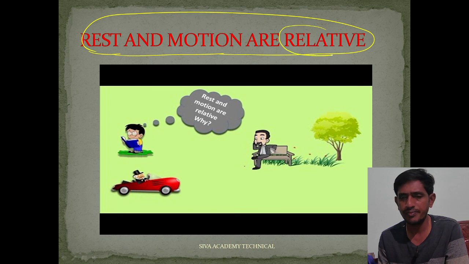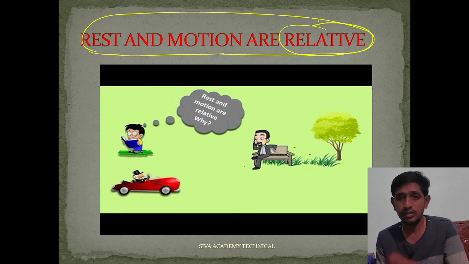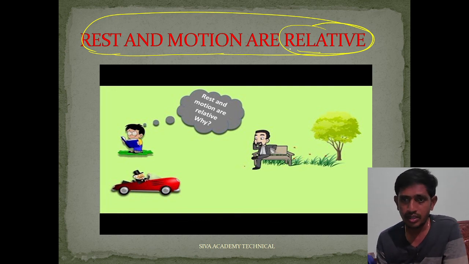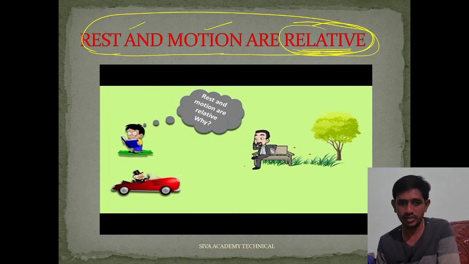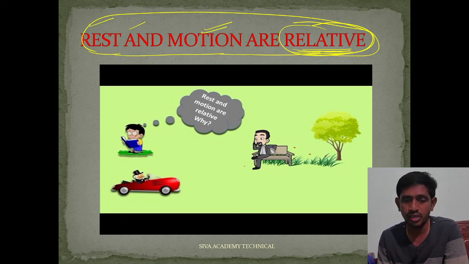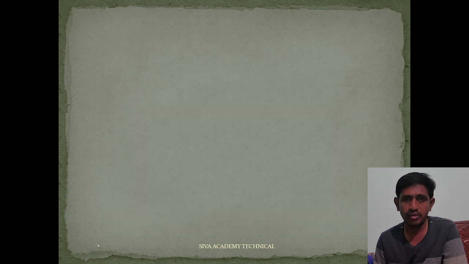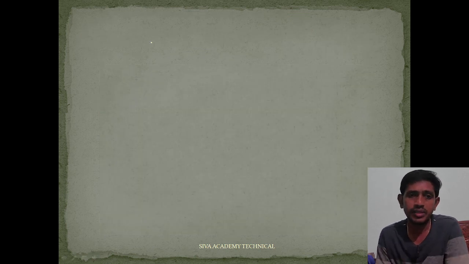Relative means that rest and motion are not the same for different observers. So what is the exact meaning of relative? Now we are going to discuss how we can say that rest and motion are relative. Listen here.